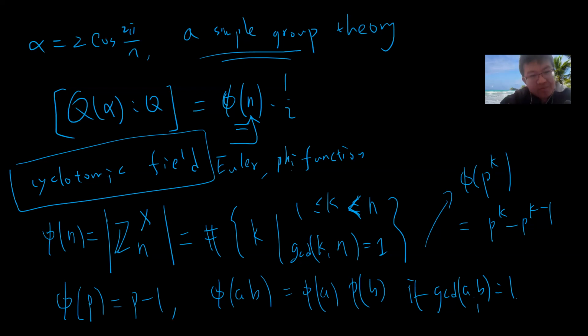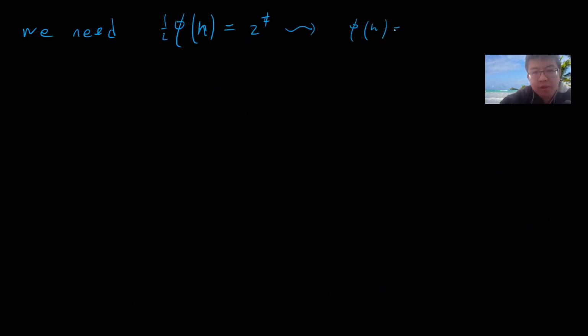So we need phi(n)/2 to be a power of 2. Basically, we need phi(n) to be a power of 2. For example, phi(7) is 6, and 6 is not a power of 2, so no way. This forms a necessary and sufficient condition for a number to be constructible. So let's try to solve this.